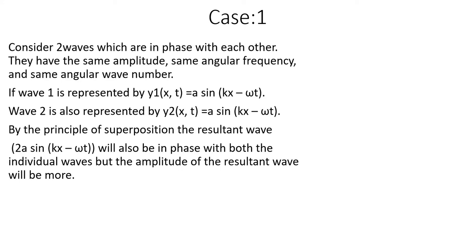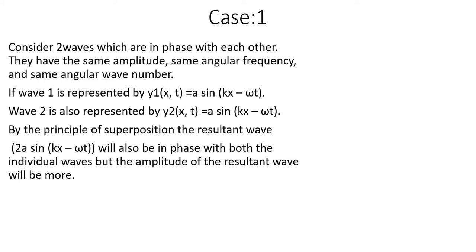If both are the same function, both sine functions, and their angles are the same, we can say they are in the same phase. Similarly, if both are cosine functions and their angles are the same, they are in the same phase. If one is sine and the other is cosine, there will be a phase difference of pi by 2. That we will discuss when we discuss problems. I think all of you understood.